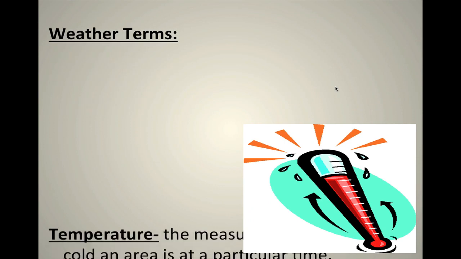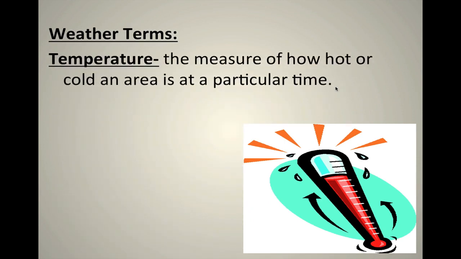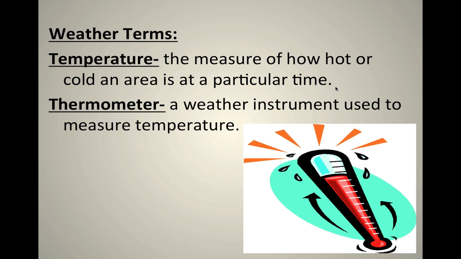Weather terms. Now, temperature. That's the simplest definition we're probably going to have all year long. Temperature, how hot or how cold something is. Temperature, the measure of how hot or cold an area is at a particular time. Now, you can take your body temperature, you can take the room temperature, but when we're talking about weather, we're talking about how hot or cold it is outside. Next, thermometer, simple. It's the weather instrument used to measure temperature.